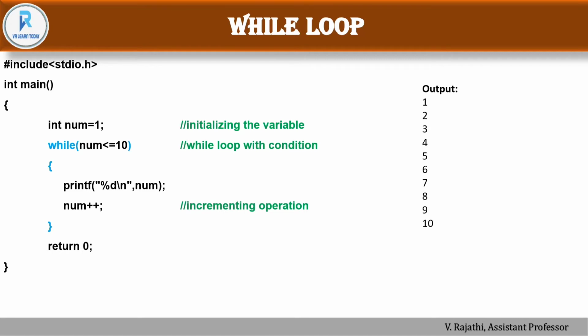So this is the corresponding output: 1, 2, 3. This is the simple way to print the values from 1 to 10. In a normal way, how would we do it? We would have to use printf 1, printf 2, printf 3. So instead of repeating again and again, we can use a looping statement.